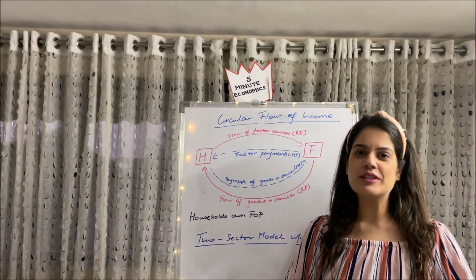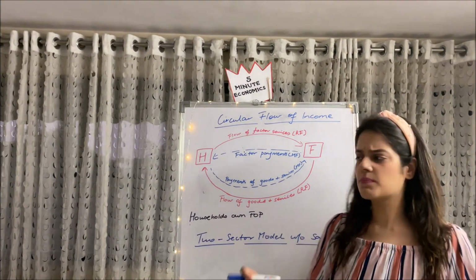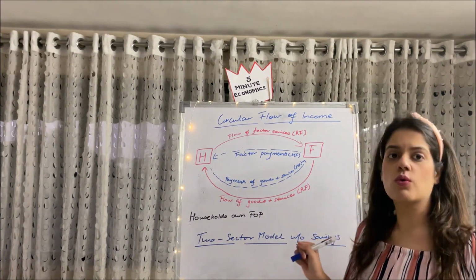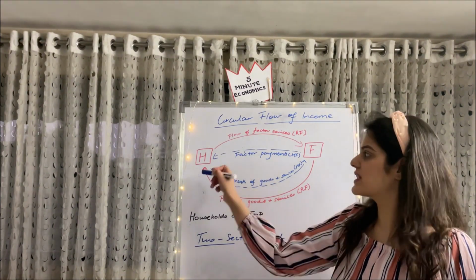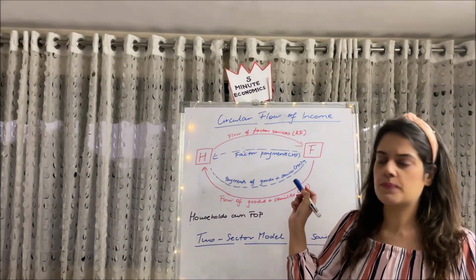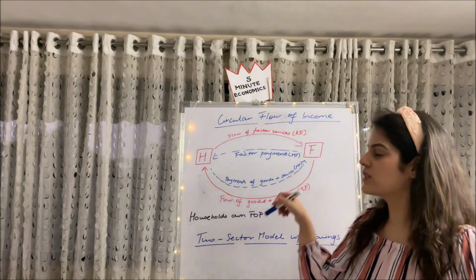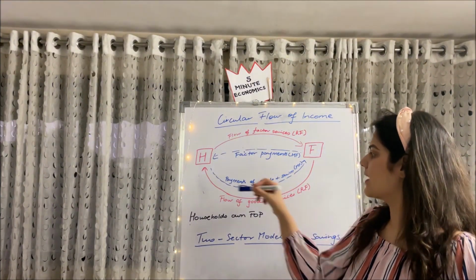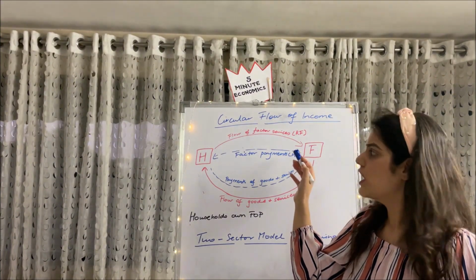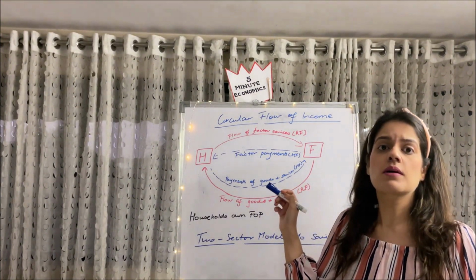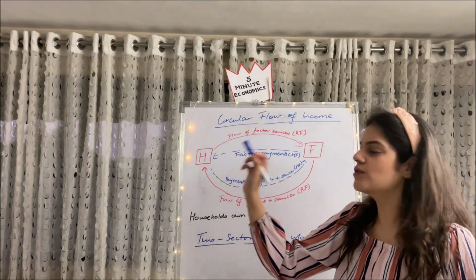So guys, let me first begin with the basic and the most simple model, which is the 2-sector model without savings. Here we have only 2 components or 2 sectors, which is the household sector and the firms. So you notice guys, I have used 2 types of colors. One is the red one and one is the blue one. So the red line denotes the real flow, which is in bold, whereas the blue line denotes the money flow, which is in dotted lines.